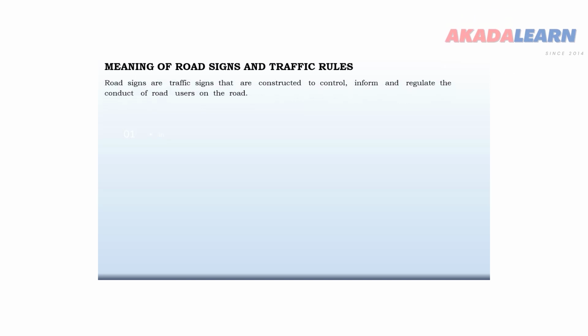Let's begin by looking at the meaning of road signs and traffic rules. Road signs are traffic signs that are constructed to control, inform, and regulate the conduct of road users on the road. This means that for every road user, there are signs on the road that tell you what to do and what not to do.